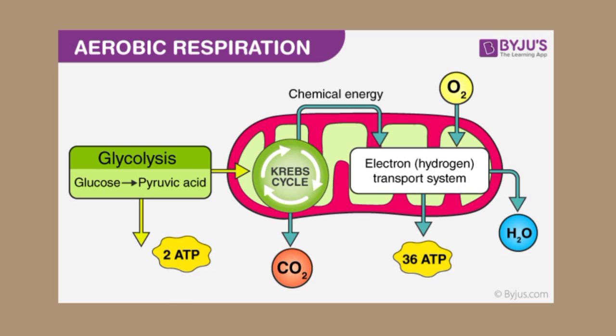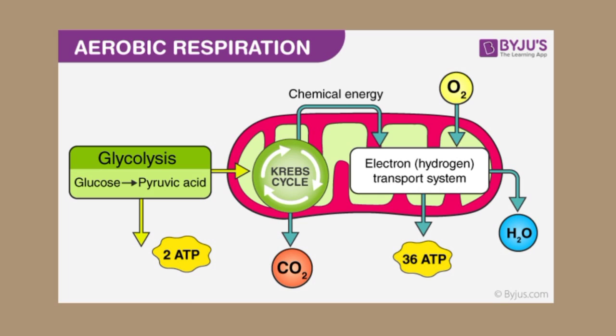Next is the electron transport chain. This is the last step in aerobic respiration. In this phase, a large amount of ATP molecules are produced by transferring the electrons from NADH and FADH2. It occurs in the cristae, which is the inner membrane of the mitochondria.